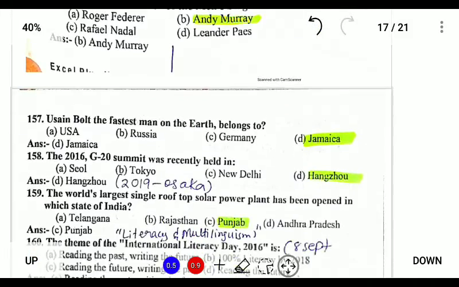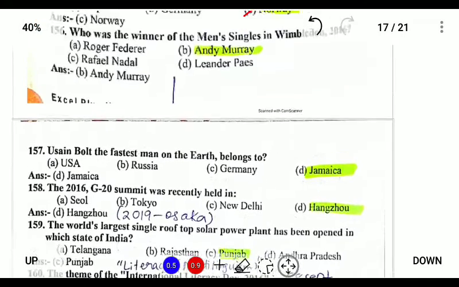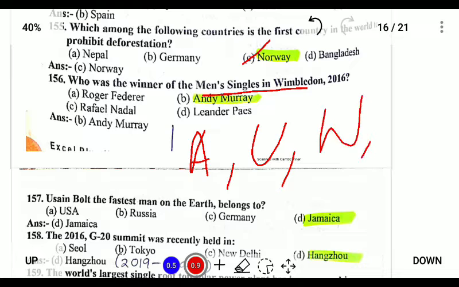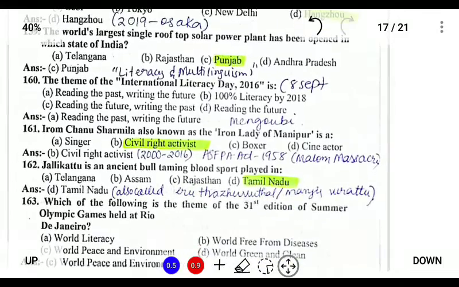And for current affairs, you need to focus on main current affairs like men's singles at Wimbledon. We need to study at least 4, that is Australian Open, US Open, Wimbledon, and French Open. So we need to focus on these 4. Mostly they focus on this type of question.